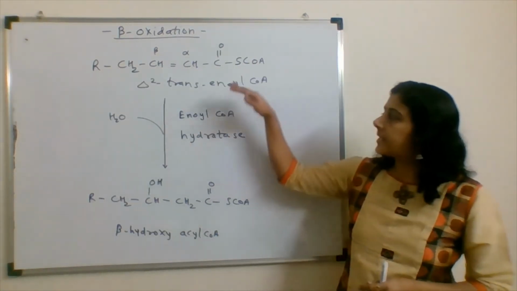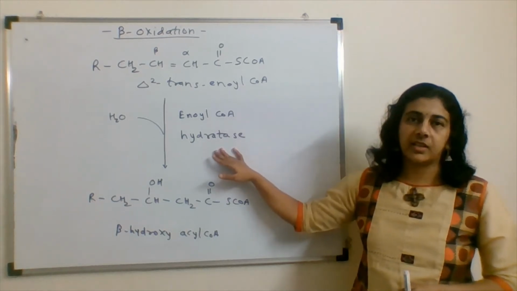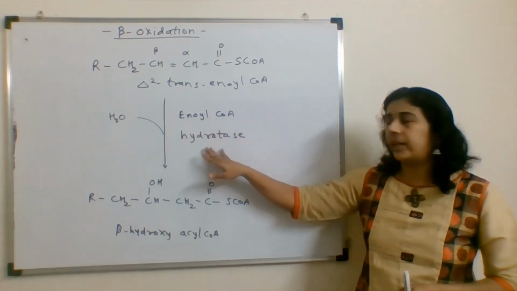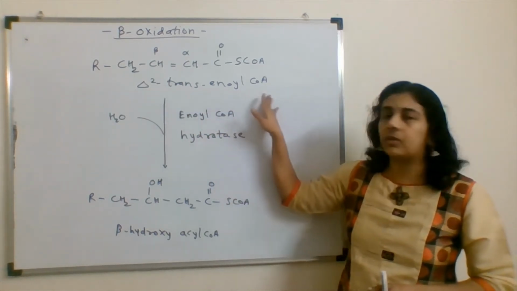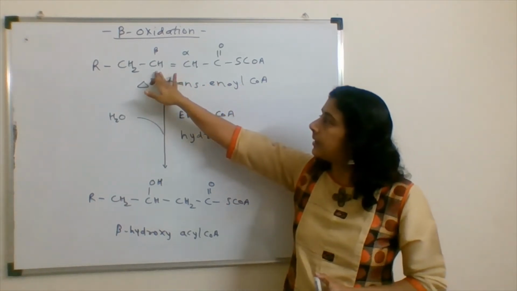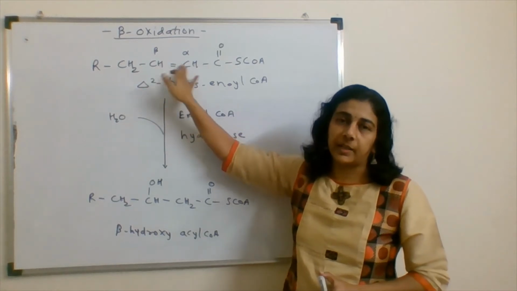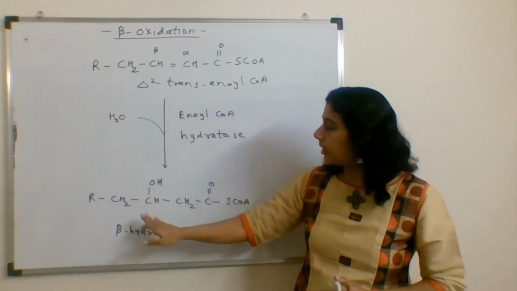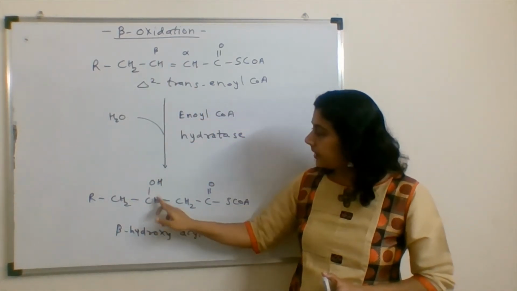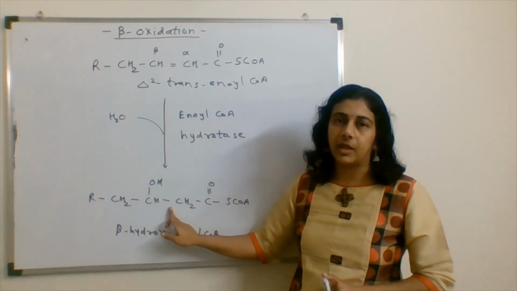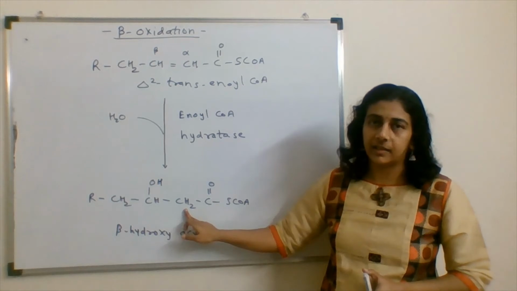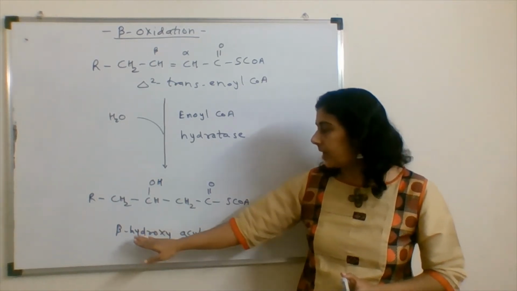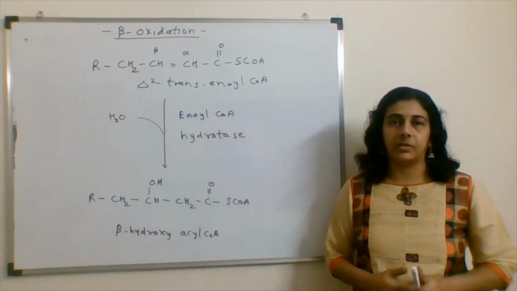The next step is a hydration reaction carried out by the enoyl-CoA hydratase enzyme. Here, to this delta 2 trans-enoyl CoA, at the two carbon atoms alpha and beta, a water molecule gets added. See here, the double bond has broken down, OH gets added here and one hydrogen gets added here. So the compound now becomes beta hydroxy acyl CoA.